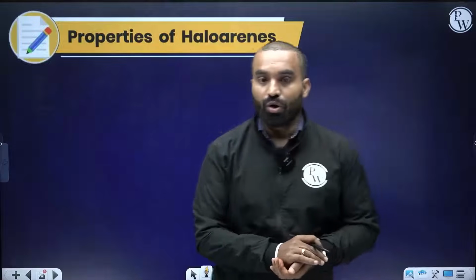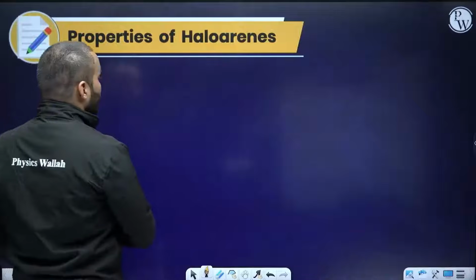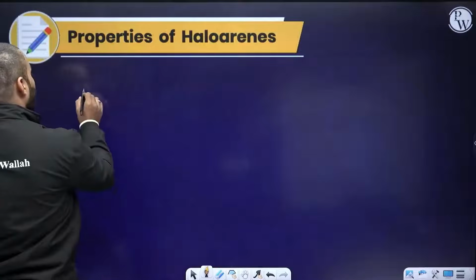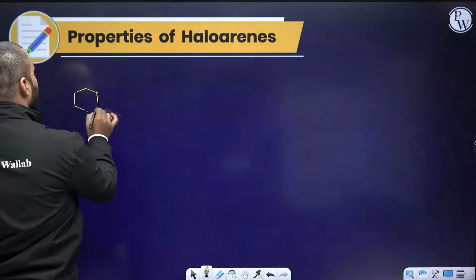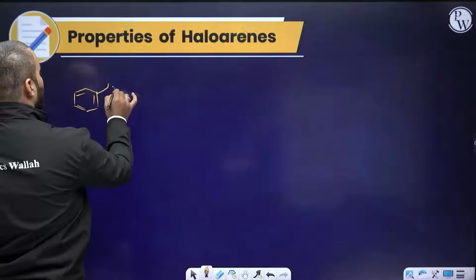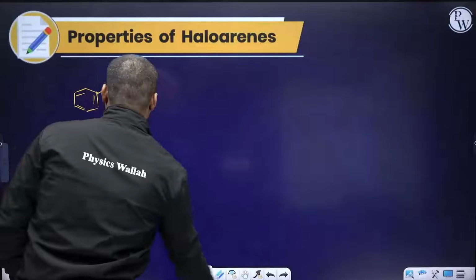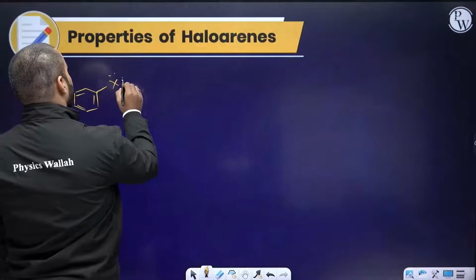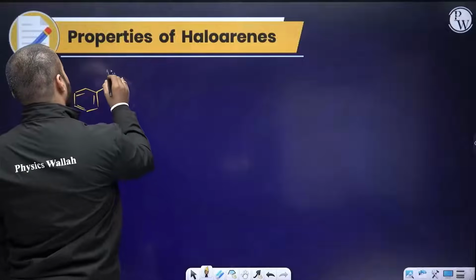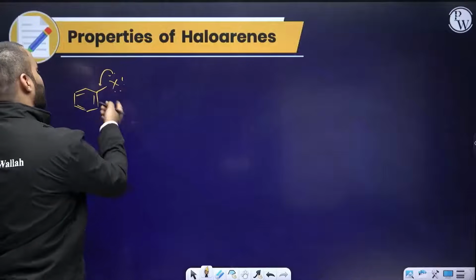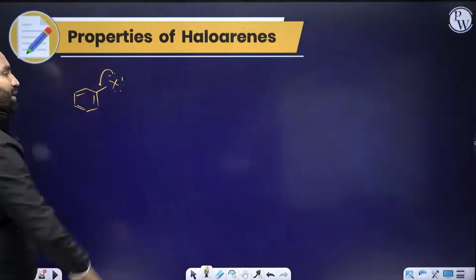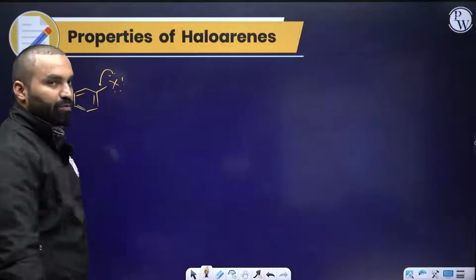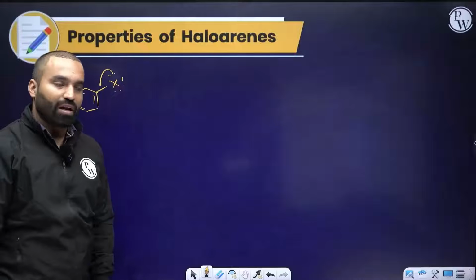What are their properties? We can do lots of reactions of haloarenes. One very important point before we discuss: there is a halogen present which can participate its pair of electrons in the resonance and have double bond character. Hence it is not a good candidate for SN2 type of reaction, and also not for SN1 kind of reaction.